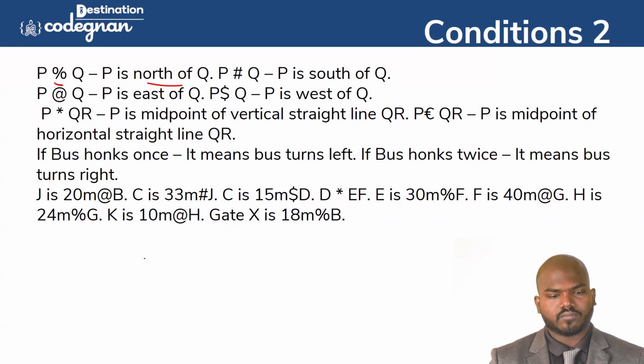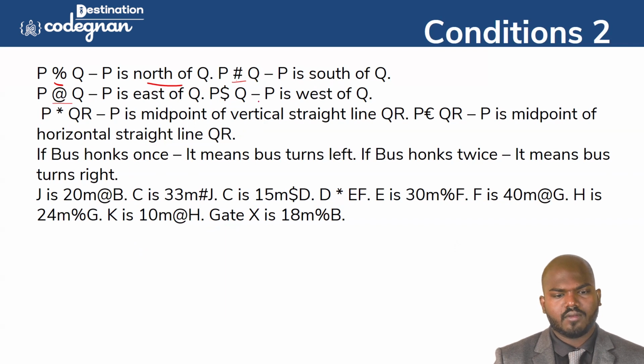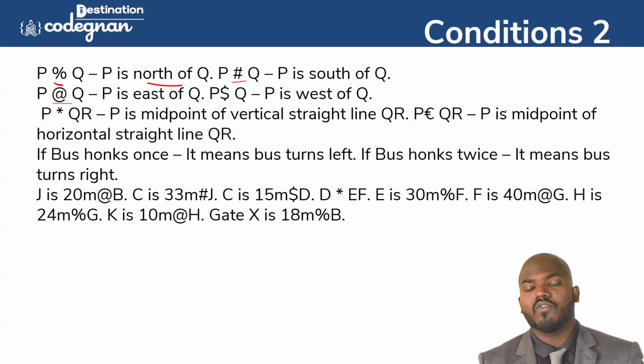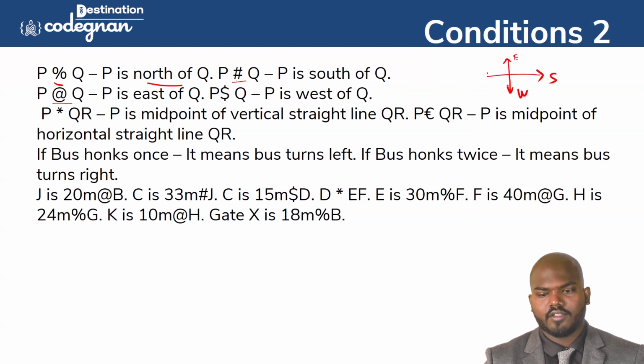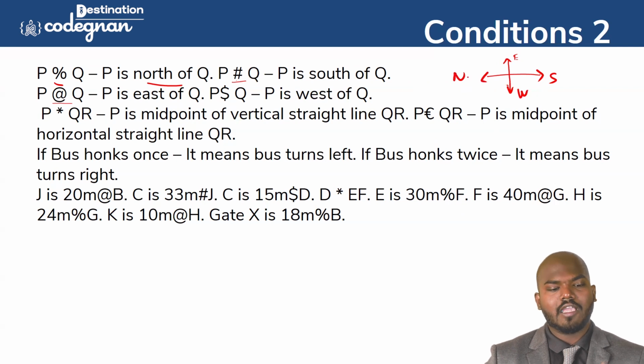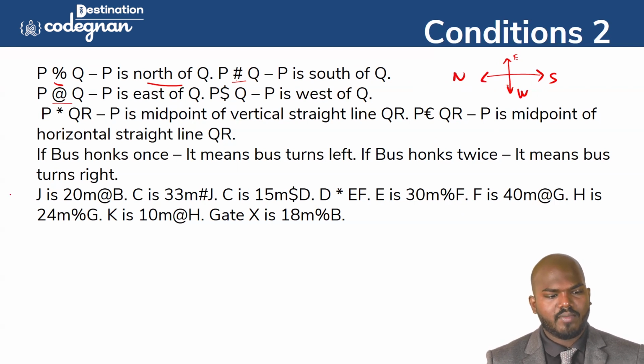So P is north of Q. And ash means P is south of Q, at the rate of means P is east of Q, and dollar means P is west of Q. Let me draw the figure first for the pole directions. So this is east, this is west, and this is south, and this is north. Star means P is the midpoint of the vertical straight line QR, and euro dollar means the midpoint of the horizontal line.